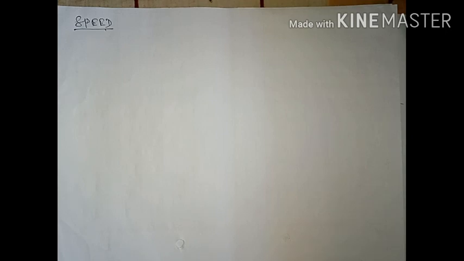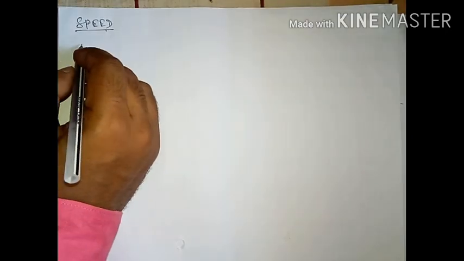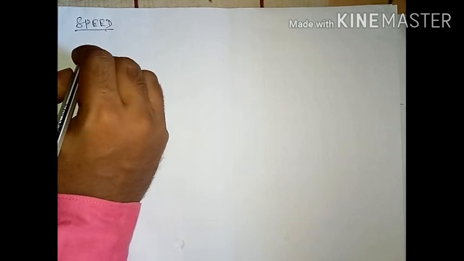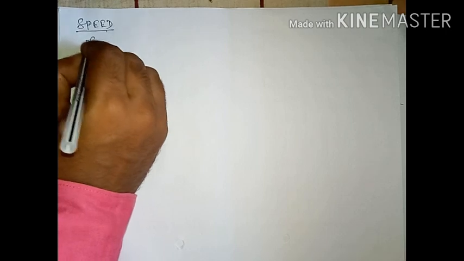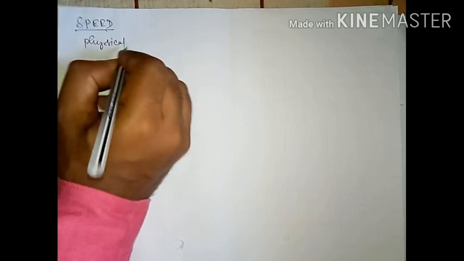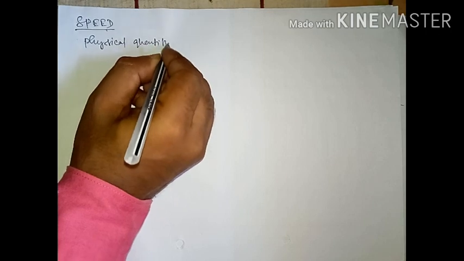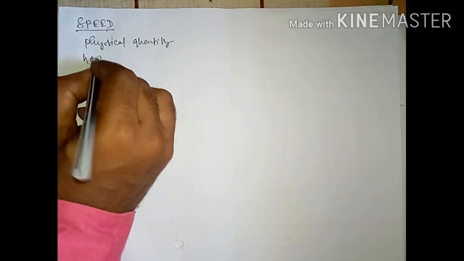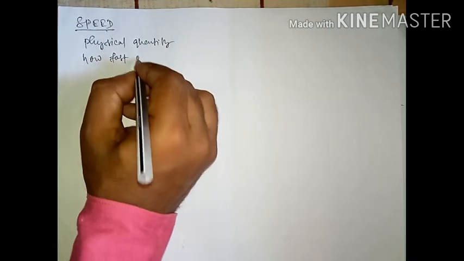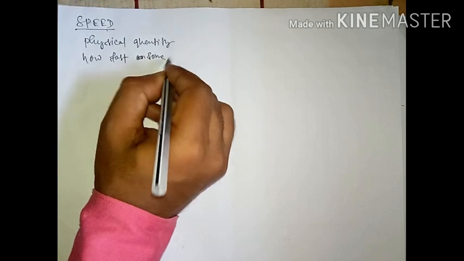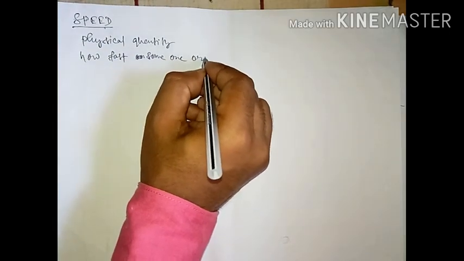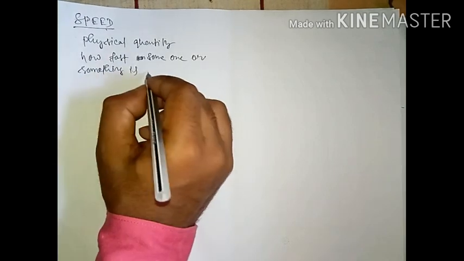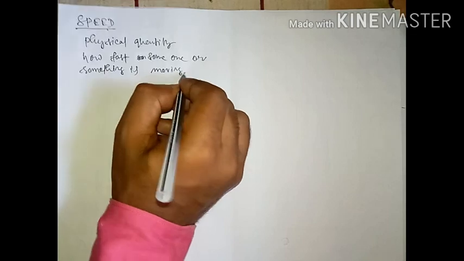So speed is a physical quantity. If we define speed, speed is a physical quantity that describes how fast someone or something is moving. This is a physical quantity, and from this what will we measure? How fast someone or something is moving, that we can find out with this.